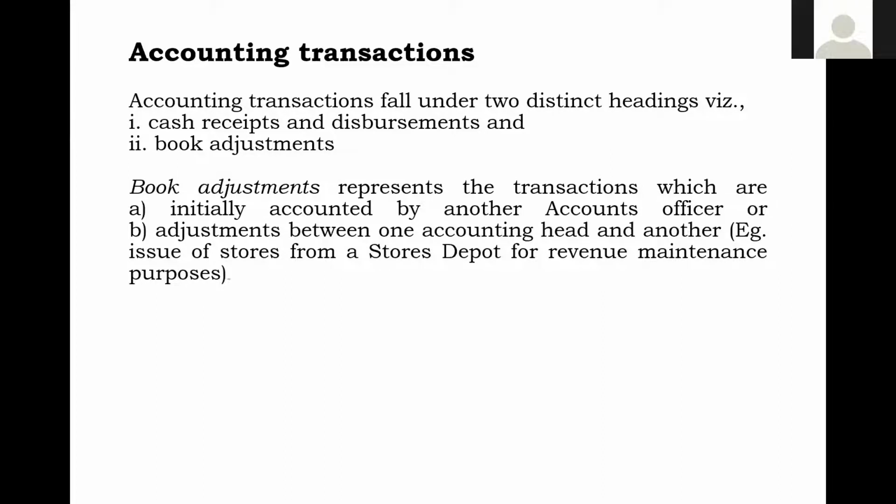Book adjustment माने हमारी सोच में हमेशा आता है that it is a transfer from one accounting circle to another accounting circle. Yes, that is true. Initially accounted by one accounting officer, that will be transferred to another accounting officer, that will be an adjustment. Not only that, initially accounted by another accounts officer, or adjustment between one accounting head to another accounting head within the same or different accounting circles. Say, for example, the stores department, we will be giving a requisition.